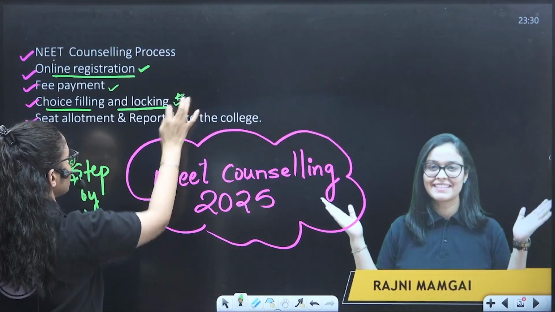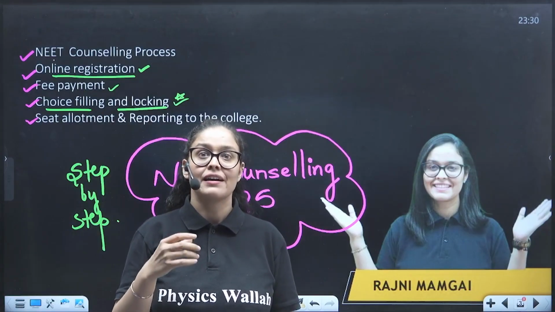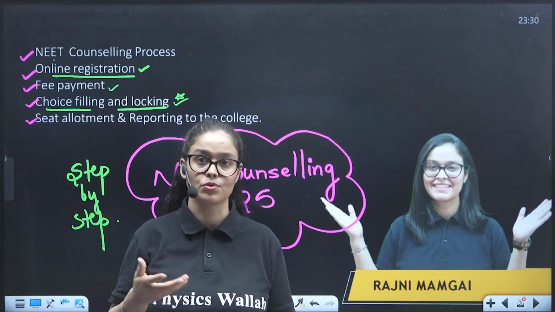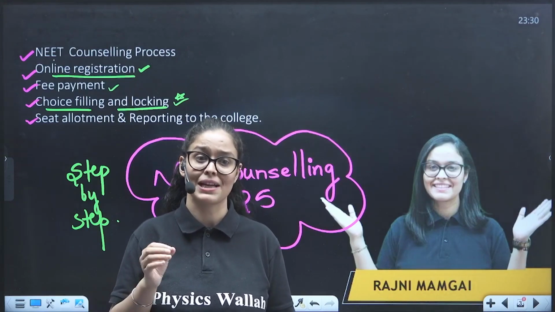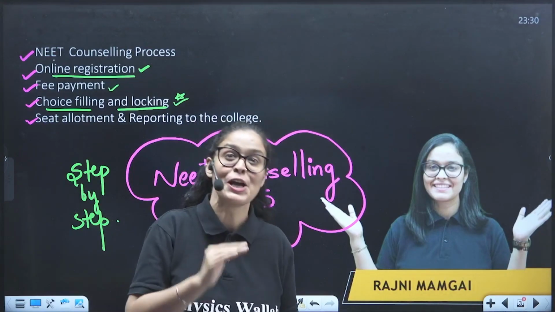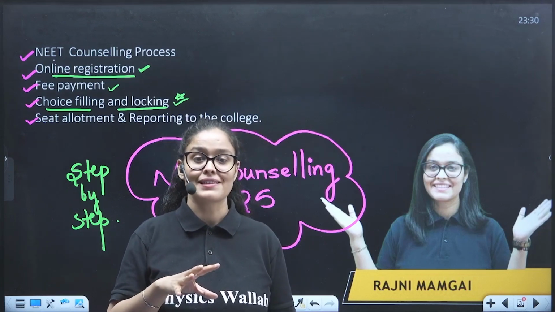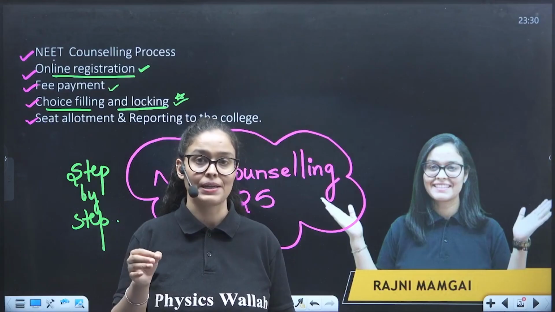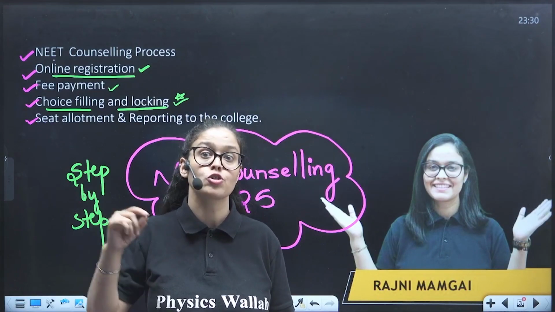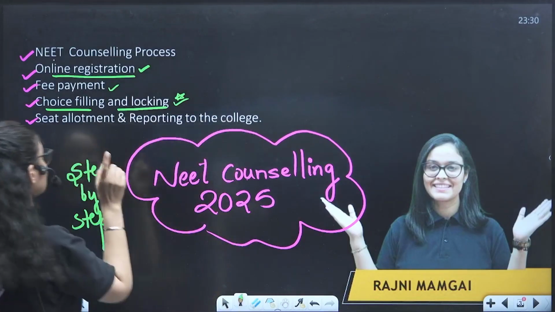This is important, where you select all the colleges where you feel you can get admission on the basis of the previous cutoff. So you just fill those colleges, right? Sometimes students do not choose the new colleges, but sometimes these new colleges have a low cutoff. So if you are getting average marks, whatever the cutoff this time, and you think you're dicey about admission in the good colleges, make sure you are filling in the new colleges, because generally they have a low cutoff, right? So this is the trick for you.